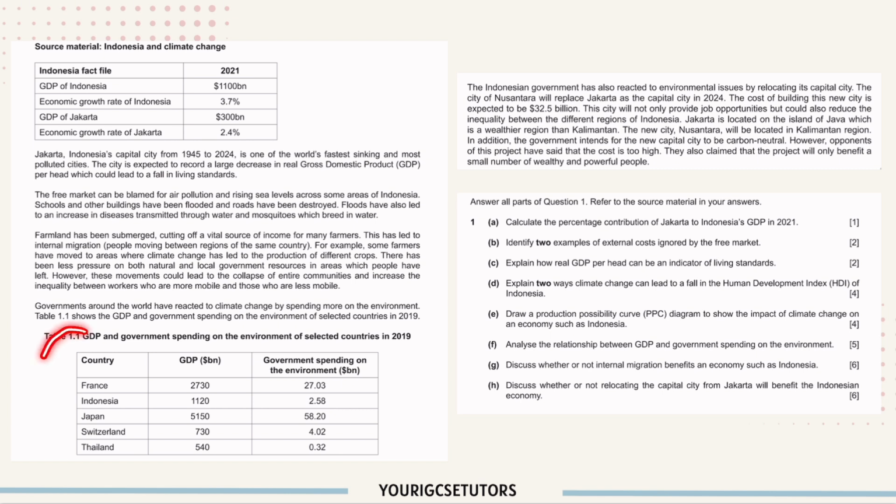So you need to analyze the relationship in these tables. Okay, so to analyze this, by looking at it, it's still not that sufficient because we can't tell the percentage the government spends on the environment. So it's better if you can work out the percentage.